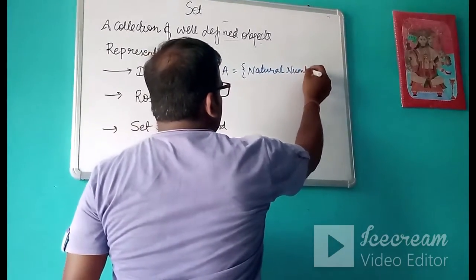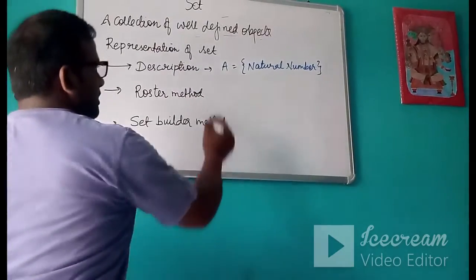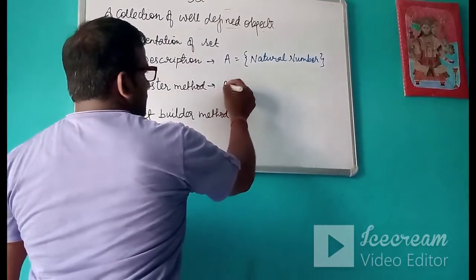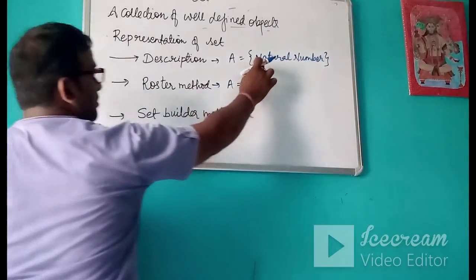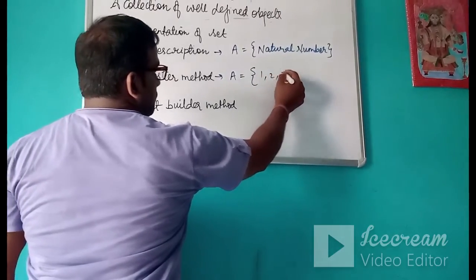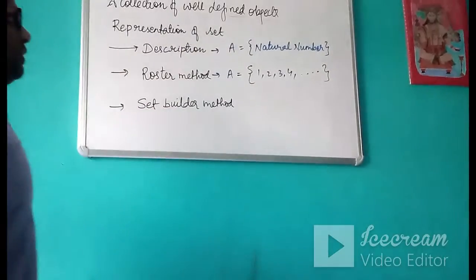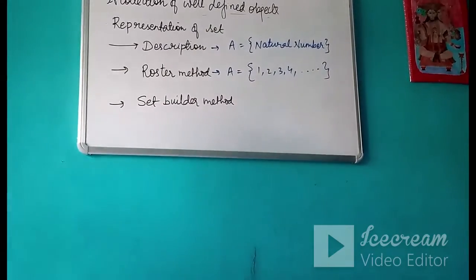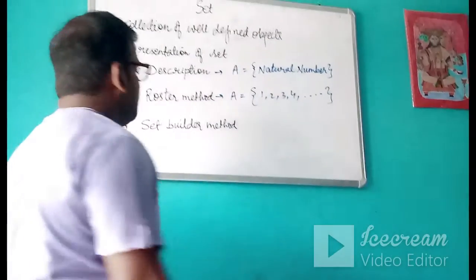I have just given the description of the set. In the roster method, we are writing the elements of the set. For this description, our roster method will be 1, 2, 3, 4, and so on. In the roster method, we always write the elements in the set.